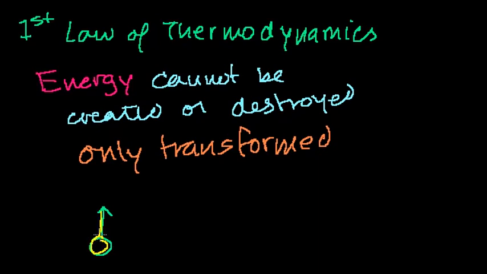That arrow represents its velocity vector, right? I throw a ball, and it's going to go up in the air. It's going to decelerate due to gravity. And at some point, up here, the ball is not going to have any velocity. So at this point, it's going to slow down a little bit. At this point, it's going to slow down a little bit more. And at this point, it's going to be completely stationary.